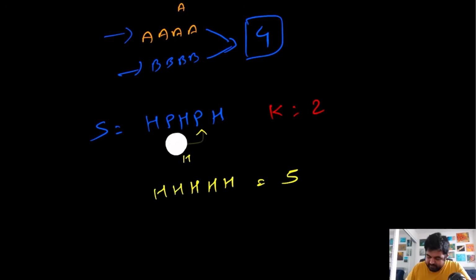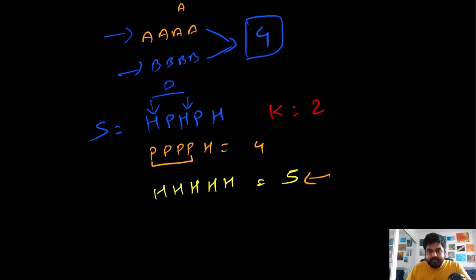Second option we have is that we choose any two h values, suppose these two, and we replace them with the value p. If we do that, we will get a substring that looks like this. So in this case, the longest length of the substring that contains the same letter is actually 4. So this is 4 and this is 5, and we need to return the longest. So that's why this is the most optimal way to approach this problem in this case, where we replace these two p values with the letter h, and we don't do this p operation.